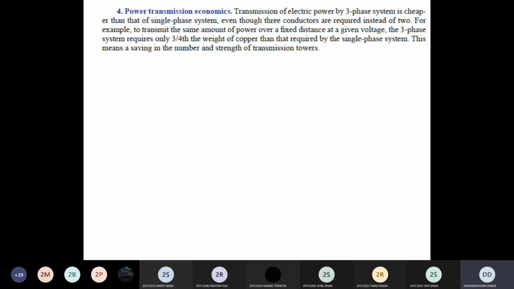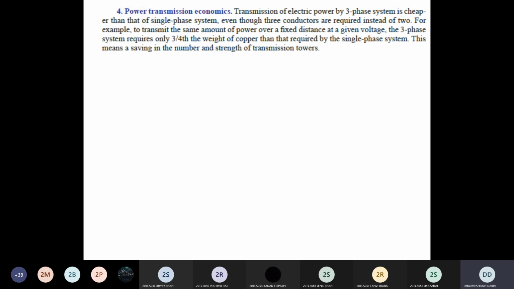Suppose I require 100 kg of copper to transmit the power using the single-phase system. But for the same power transmission in the three-phase system, I require 75 kg of copper conductor. So overall cost of the conductor is less in case of three-phase power transmission as compared to the single-phase power transmission.